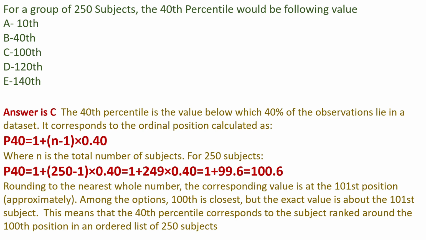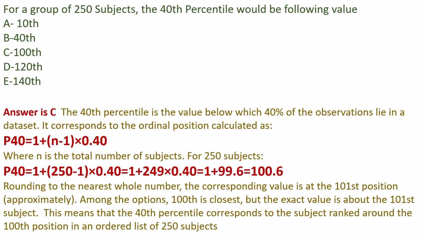For 250 subjects, P40 equals 1 plus 251 minus 1 times 0.40 equals 1 plus 259 times 0.40 equals 1 plus 99.6 equals 100.6. Rounding to the nearest whole number, the corresponding value is at the 101st position, approximately.